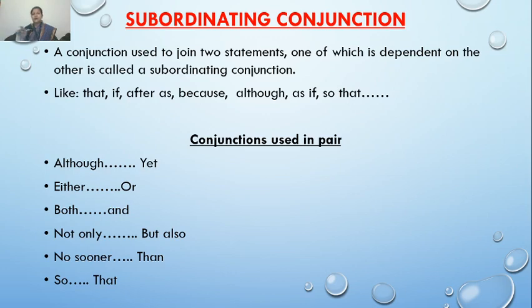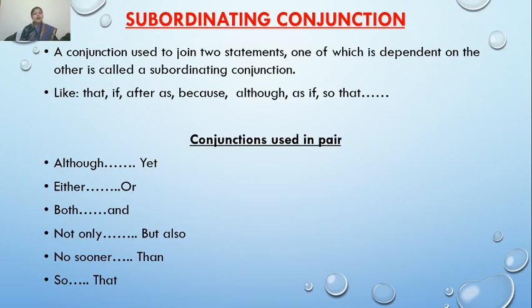Such kind of clauses are joined with the help of subordinating conjunctions. The subordinating conjunctions join one dependent and one independent clause. So mostly like that, if, after, as, because, although, as if, these are some of the commonly used subordinating conjunctions.